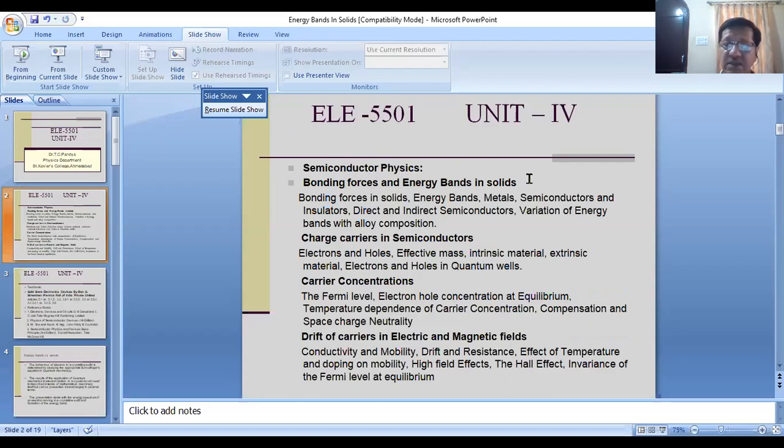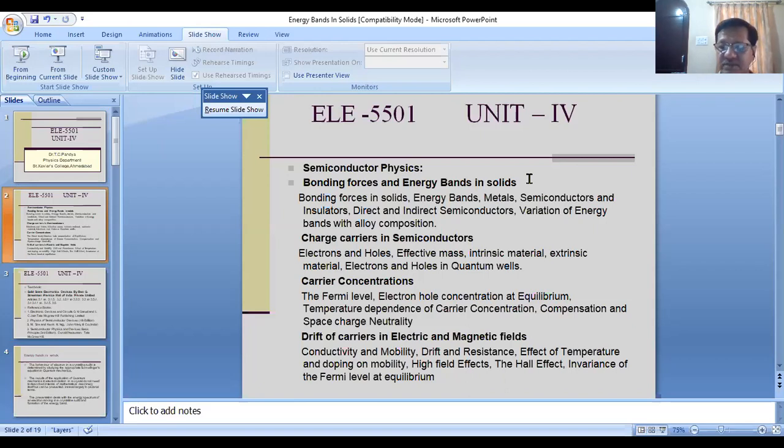Friends, you have studied the bonding forces in second year BSc. You have studied various types of bonding in solids: covalent bond, ionic bond, hydrogen bond, and metallic bond.